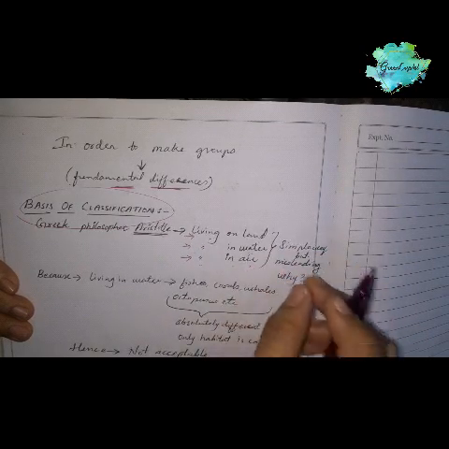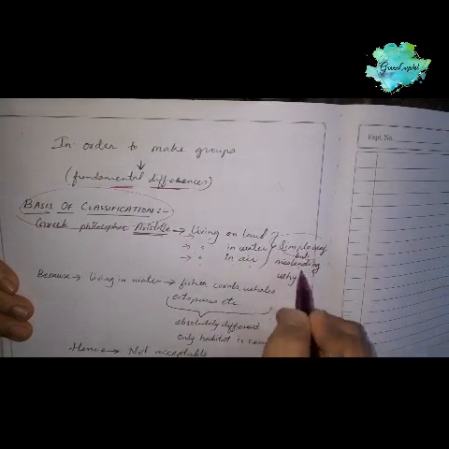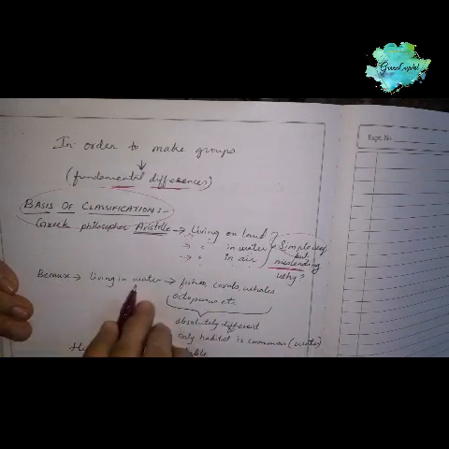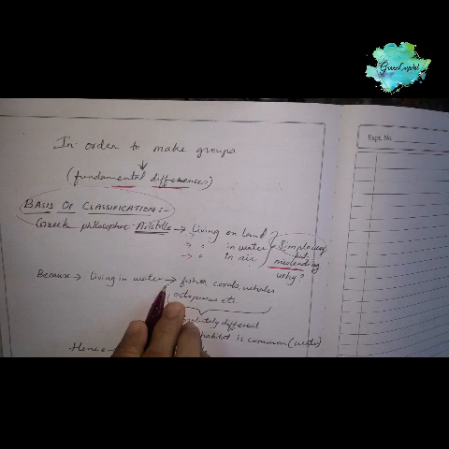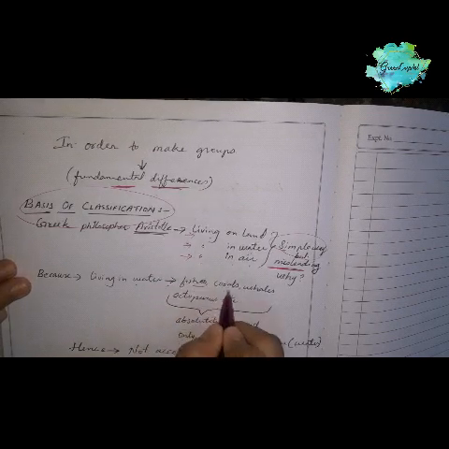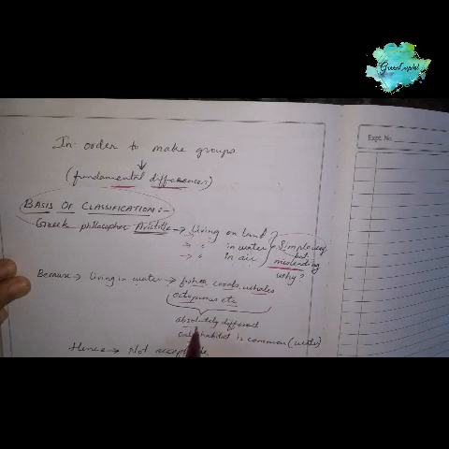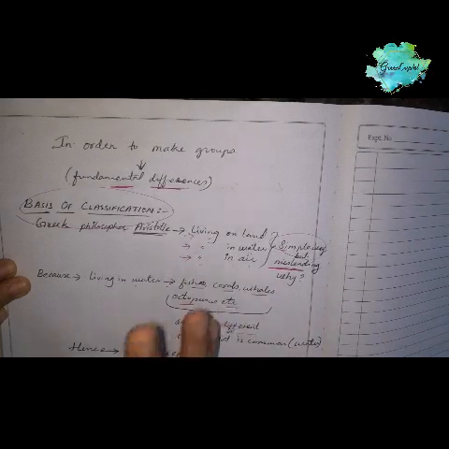But being a simple method, it is misleading. Why, you know? Because living organisms which are in water include fishes, corals, whales, octopus, etc., which are absolutely different from each other.